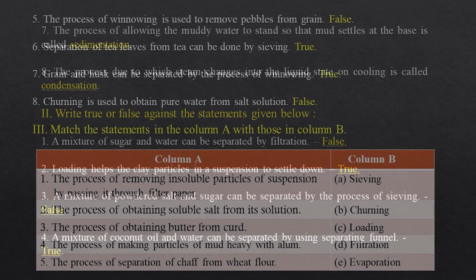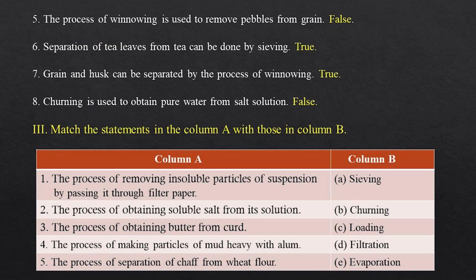4. A mixture of coconut oil and water can be separated by using separating funnel. True. 5. The process of winnowing is used to remove pebbles from grain. False. 6. Separation of tea leaves from tea can be done by sieving. True. 7. Grain and husk can be separated by the process of winnowing. True.